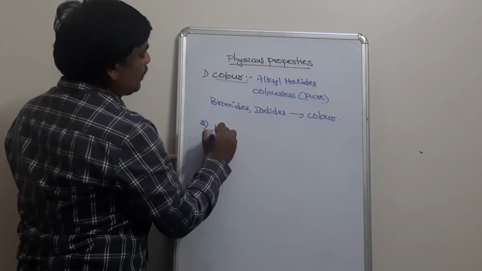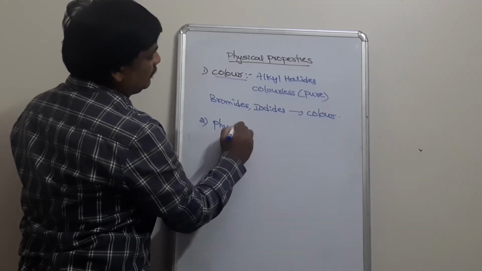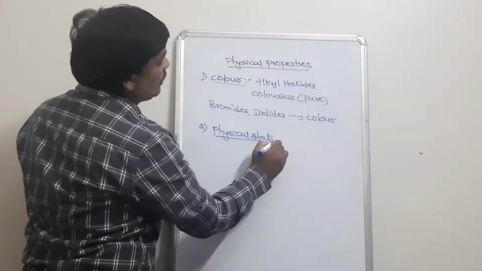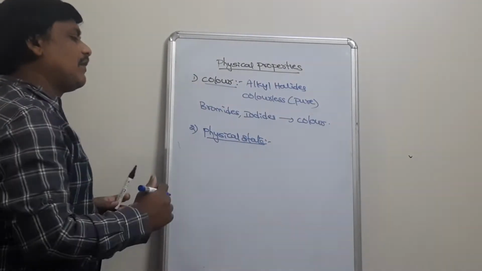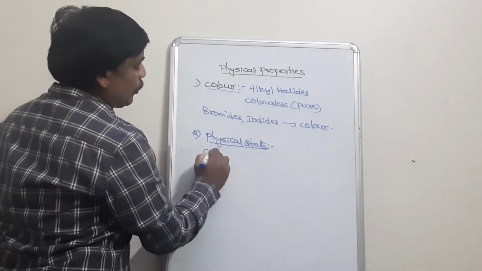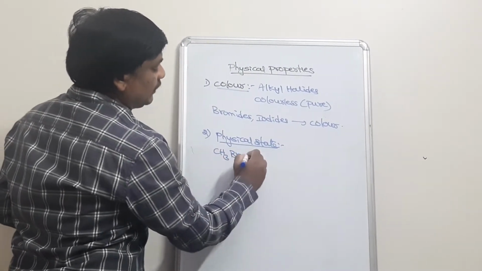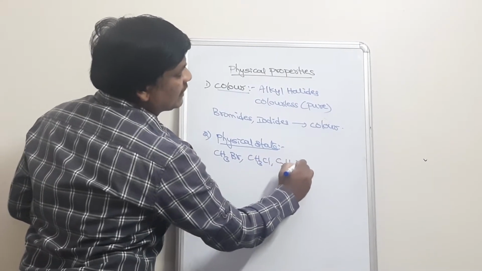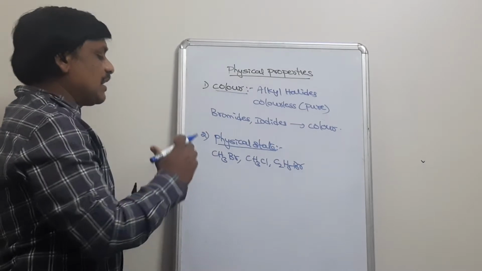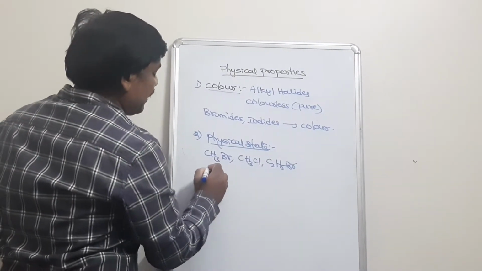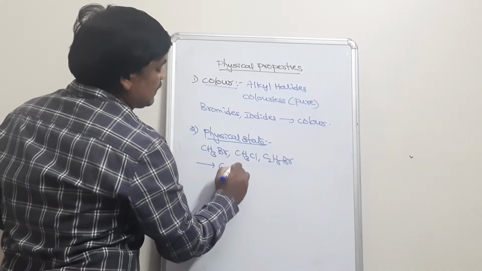The second physical property is physical state. When we consider the physical state of alkyl halides, the lower members, that means methyl bromide, methyl chloride, ethyl bromide, which consist of a lower number of carbon atoms, generally exist in gaseous state.